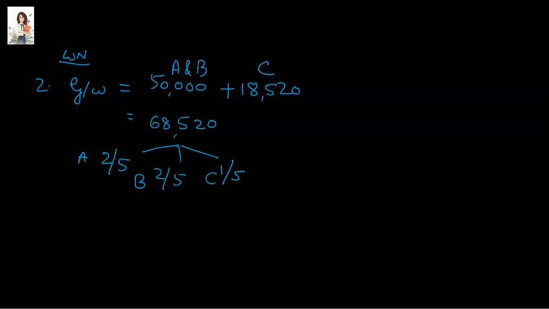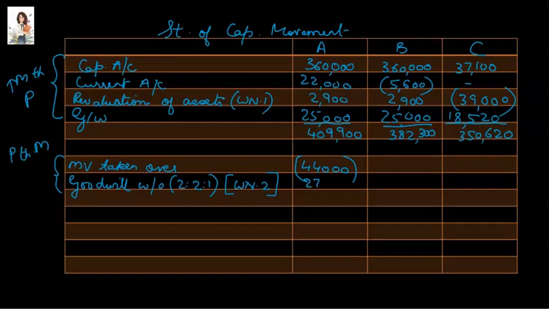So for Atul it will be 27,408, same for Basha, and for Carl it will be 13,704. We will now record this in our statement of capital movement. So 27,408 for A, same for B, and 13,704 for C. These will all be negative figures because they are reducing the capital and the partners are being debited.